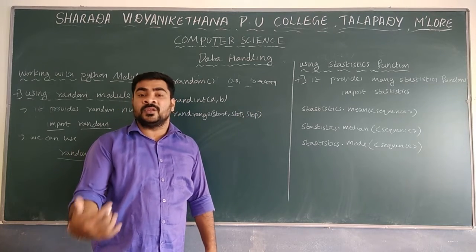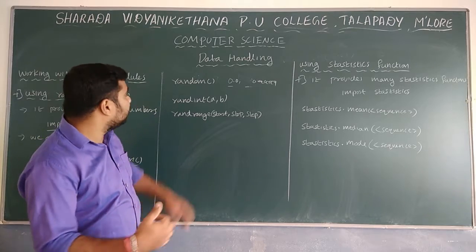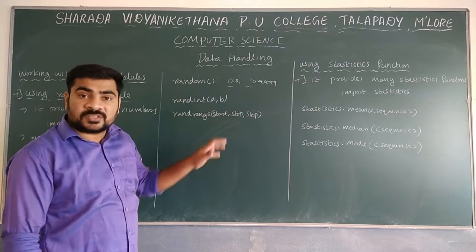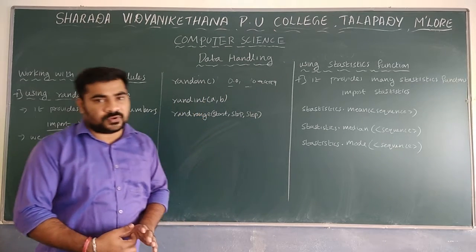So 1 is not inclusive, all the values from 0 to 1 will be generated. And remember, if you use the random function, numbers will be generated in the form of floating point like this. So that is the use of random functions.